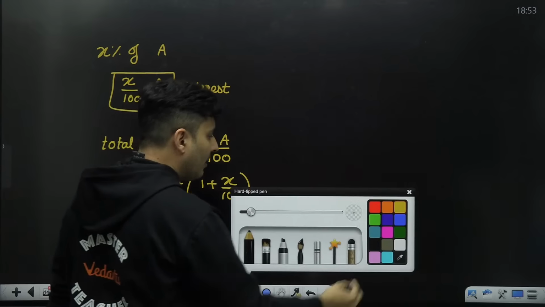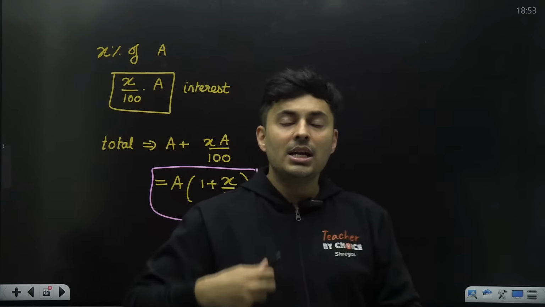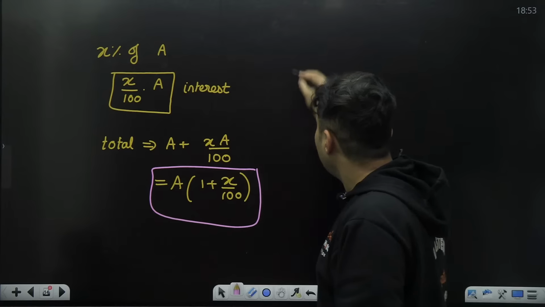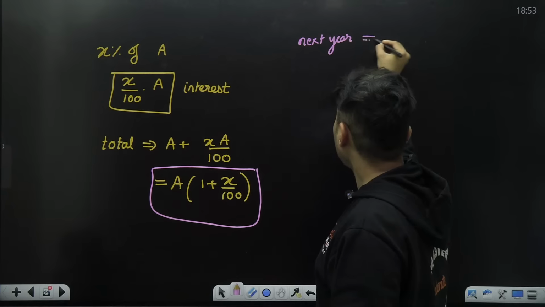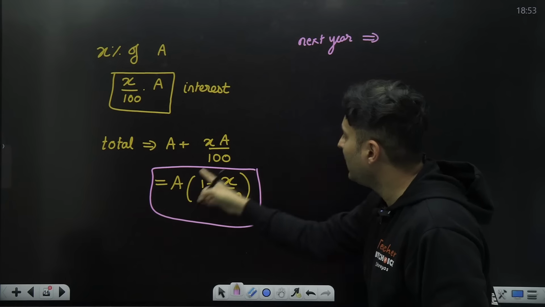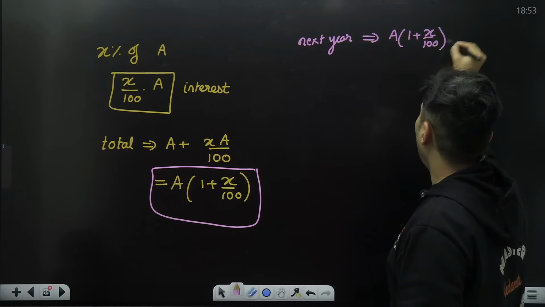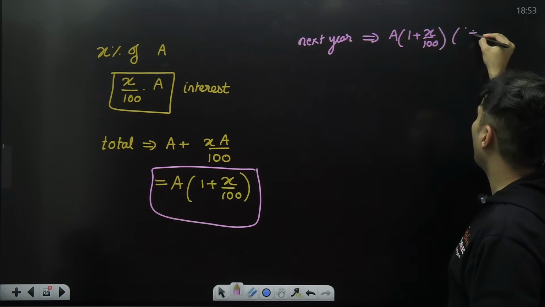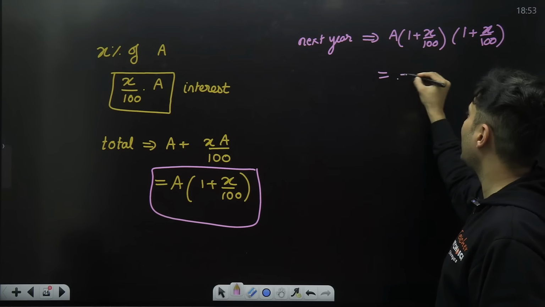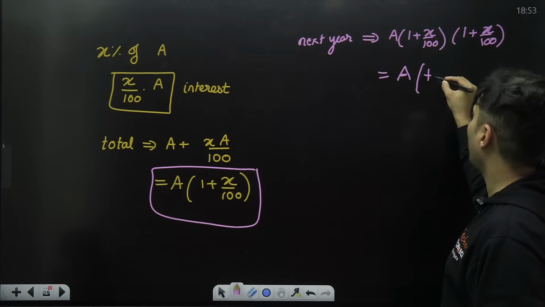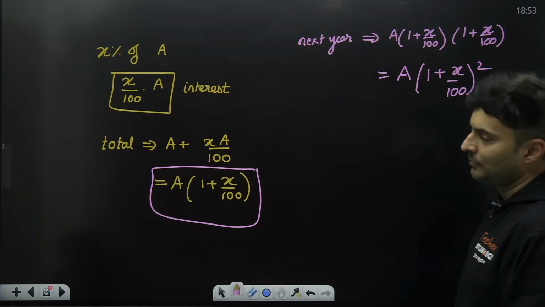Now next year, what will happen? This will become your base amount. So next year the base amount will be A into 1 plus X by 100, and the new amount will again be multiplied by 1 plus X by 100. So basically you are seeing A into 1 plus X by 100 whole square.